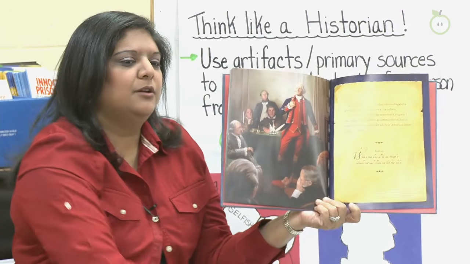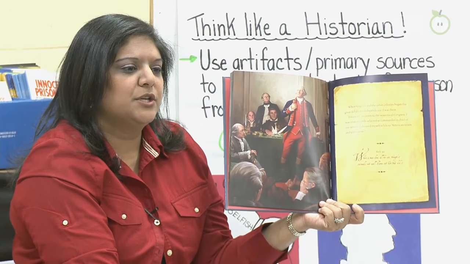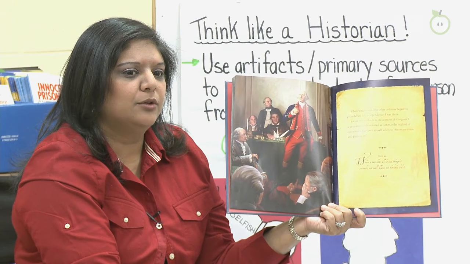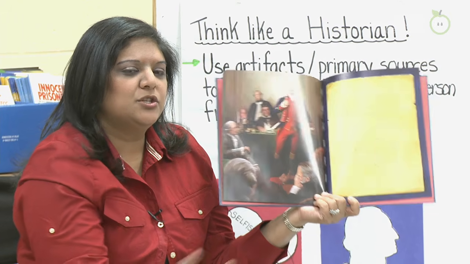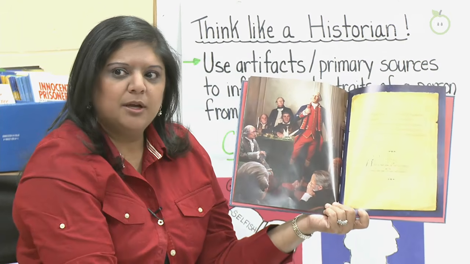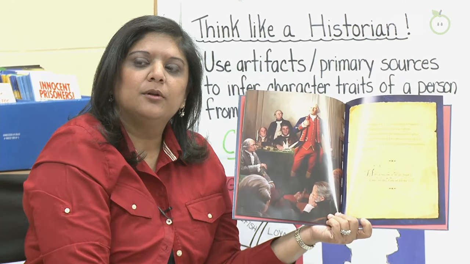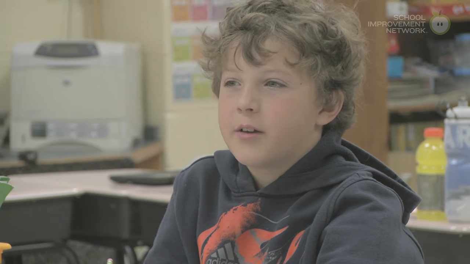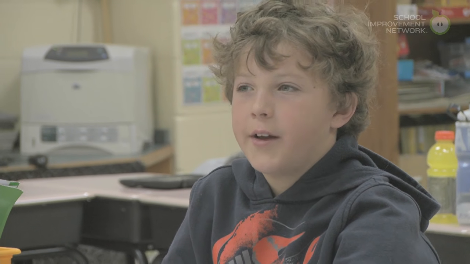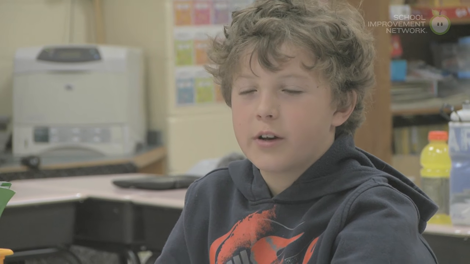Why do you think we colored our portrait of George Washington red or blue in your thoughtful logs? When you look at your thoughtful logs, you had to choose red or blue. Why did we color it red or blue? Maybe because there's a good side and a bad side. Maybe if you didn't think he was a good leader, then you would color it red. If you did think it was a good leader, then you would color it blue.